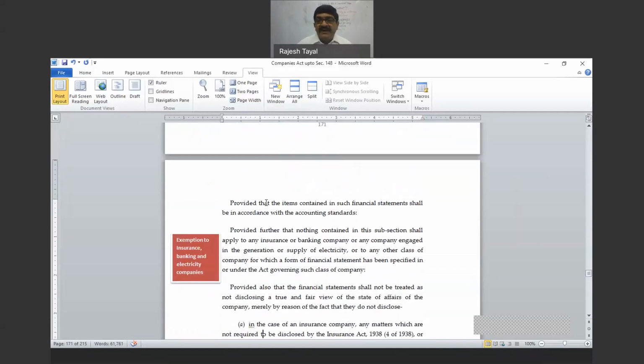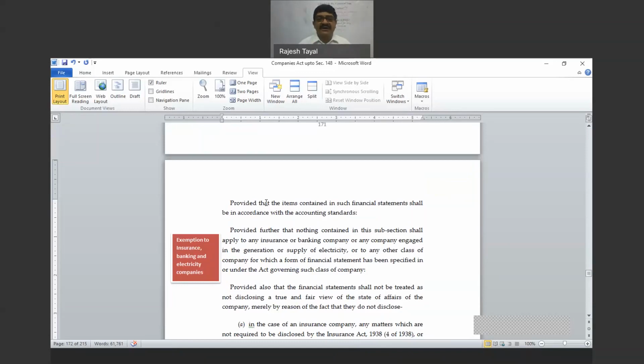Then exceptions are there: insurance companies, banking companies, electricity companies, companies created under any special law, and any company which is specified by the government. Those companies are not under obligation to prepare the financial statements in the format given under Schedule 3. So when companies are created under a special law or for a specific purpose covered under this section, the format of financial statement is already prescribed under those laws. That's why this will not be applicable.